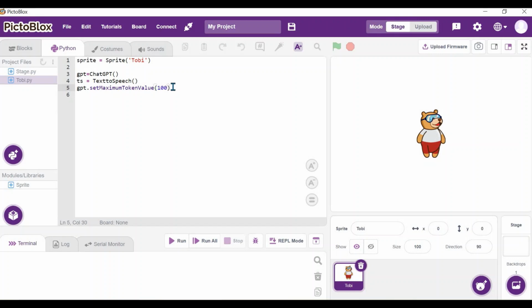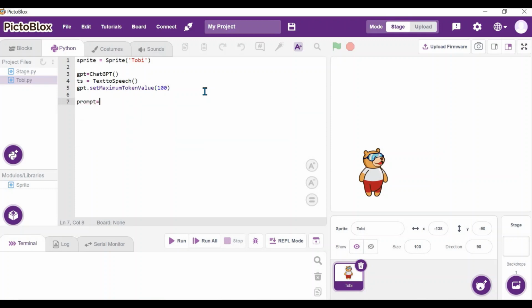Now we have to plan something. Normally ChatGPT gives a prompt or it will ask questions, right? So we have to ask the user what they want to ask. Now the user wants to raise a question about something, so we have to give a prompt, right? So that question, let's store it as a prompt or as a question or as a greeting event. So I will be taking the input of the user that is using my ChatGPT or the Toby GPT. So this is your Toby GPT, right? So let's type prompt. We are going to get the value of prompt.